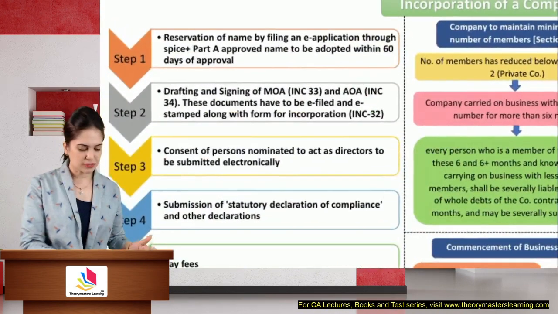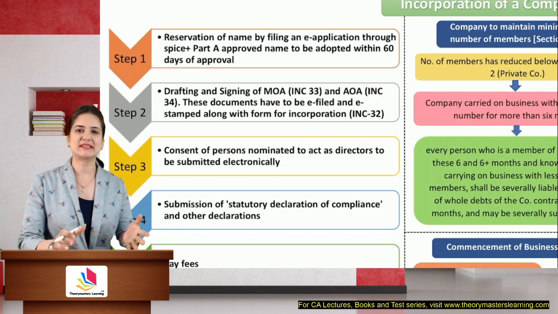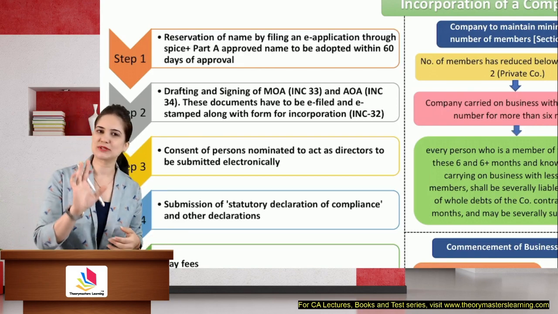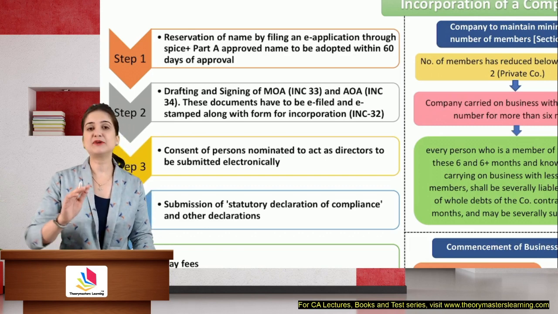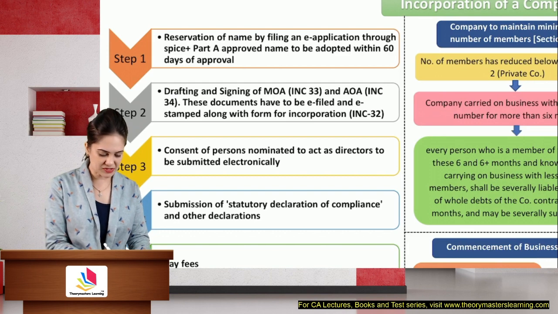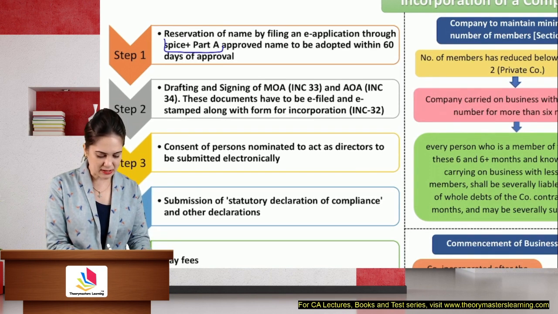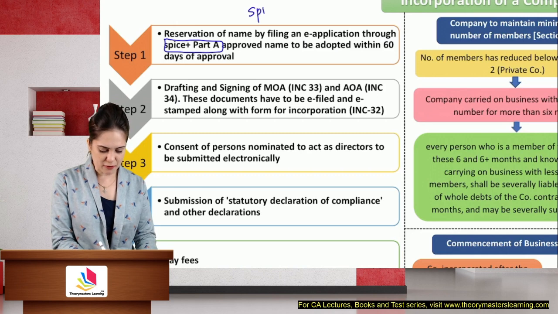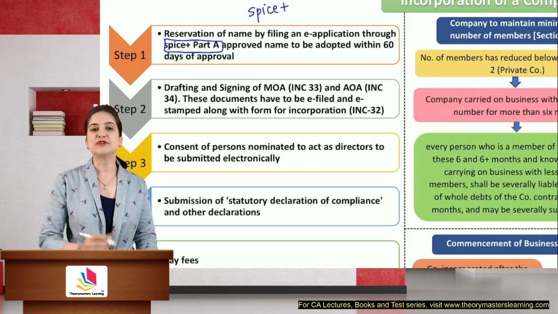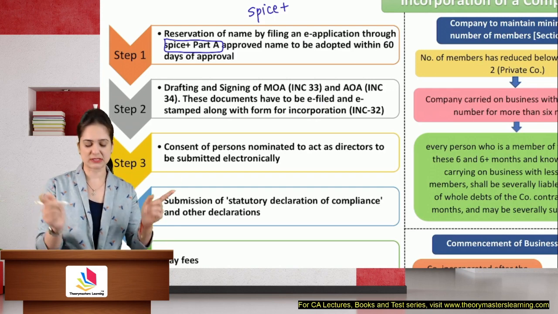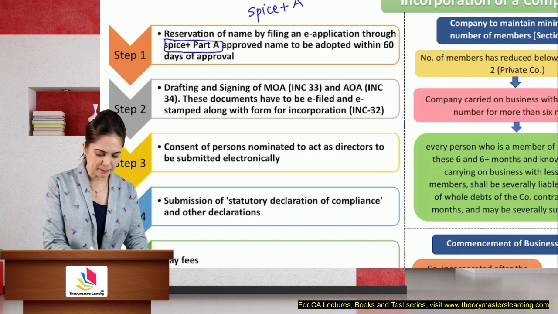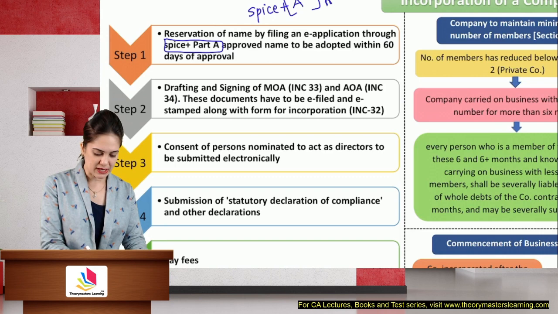Incorporation of a company. Now, when I want to incorporate a company, the first thing that MCA will tell me to do is decide on the name. So name can be decided by the company, but we need to get its approval from MCA by filling Spice Plus Part A. Now, Spice Plus is the form which we need to file and upload on the website of MCA for incorporation of the company. It has two parts. Spice Plus Part A is for application of name.